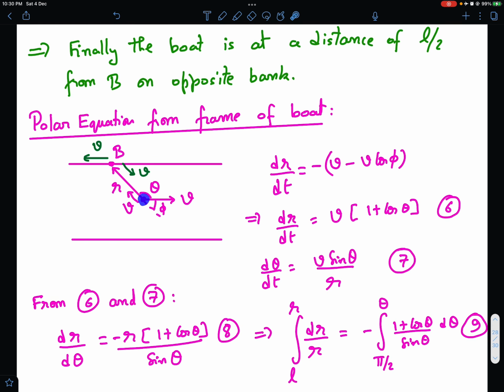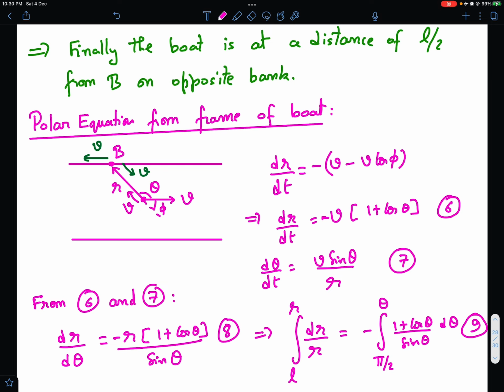Let us say the boat is somewhere over here at some point of time, and let us say R is the distance between point B and the boat. So what's the rate of decrease of this distance? R is decreasing with time, so dr by dt is what? This approach velocity is v, and this is v cos phi. So v minus v cos phi, which is also v into 1 plus cos theta, because phi is the supplementary angle of theta. So dr by dt is, with a minus sign, minus of v into 1 plus cos theta.